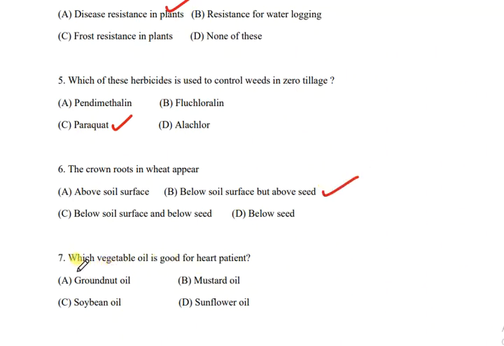Then the next question is question number 7. Which vegetable oil is good for heart patients? Groundnut oil, mustard oil, soybean oil, or sunflower oil? And the correct answer is D, that is sunflower oil.